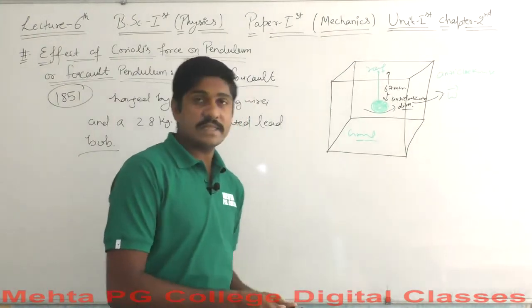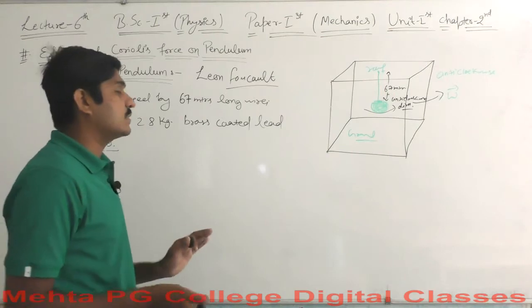What exactly happens? What did he get through this experiment?